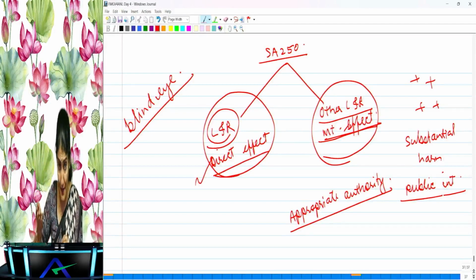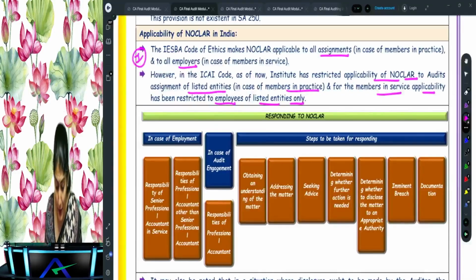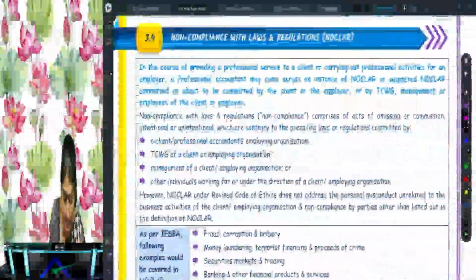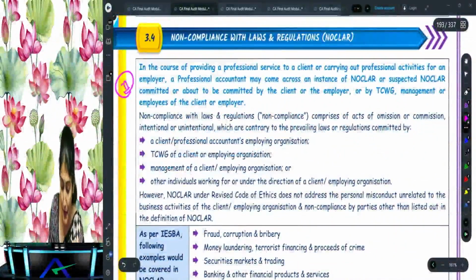Are you understanding that? Because otherwise it might be covered up. Okay, right? So that is what we are talking about, the applicability of NOCLAR. That is point number one. Then point number two, which is regarding the meaning of NOCLAR. What is the meaning of NOCLAR?